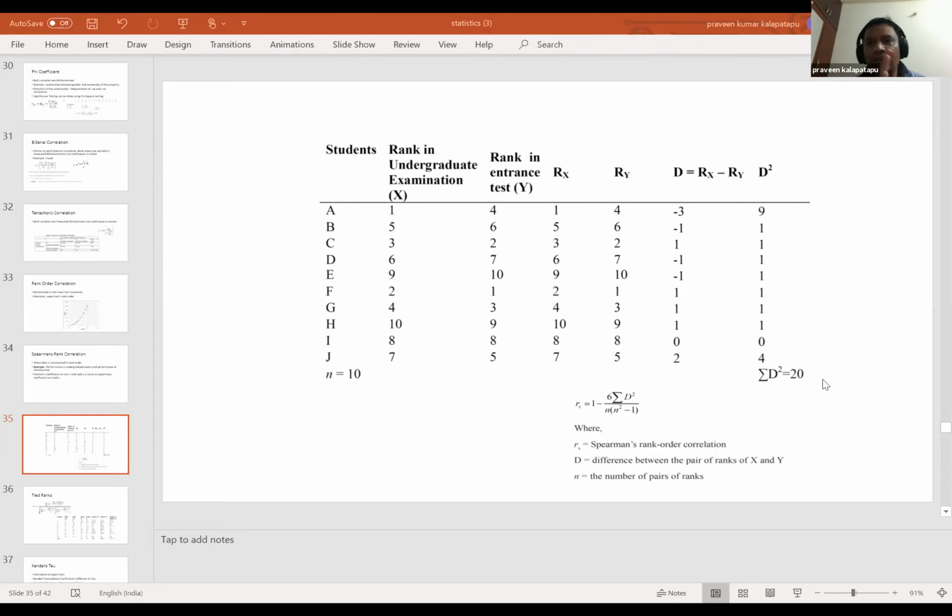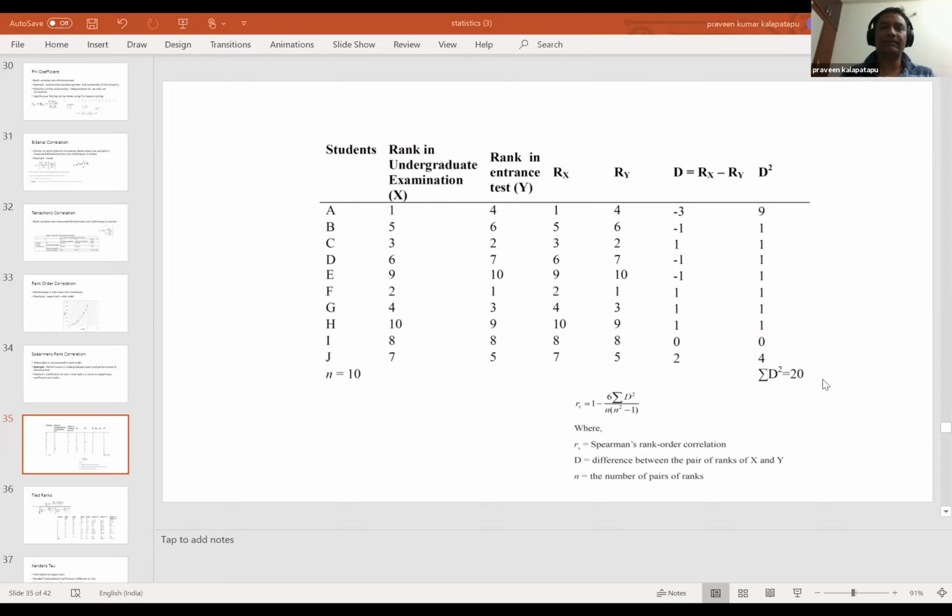if you got the marks. Let's say in your problem statement you have the marks as the data, but you're not too sure, because your sample size is less, that it can form the normal distribution or not. Then what you need to do is convert those marks into ranks and then use Spearman's. So if you have less data and you are not sure about normal distribution, if you can convert that data into ranks, then you should do that and then use Spearman's correlation.